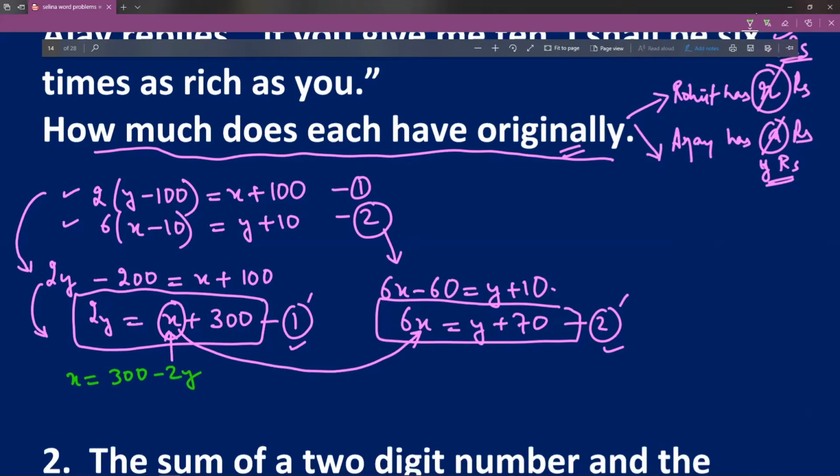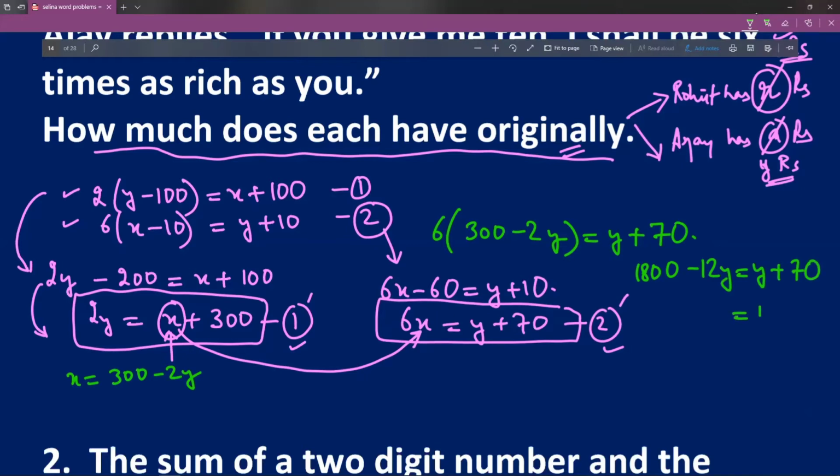When I put it here, it becomes 6 into 300 minus 2y is equal to y plus 70. So I have 1800 minus 12y is equal to y plus 70, or 13y is equal to 1730. I hope it is okay till here.